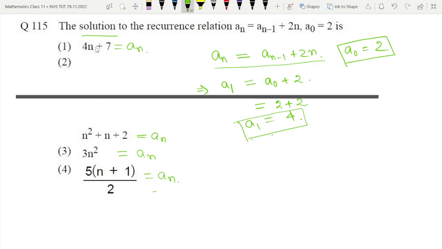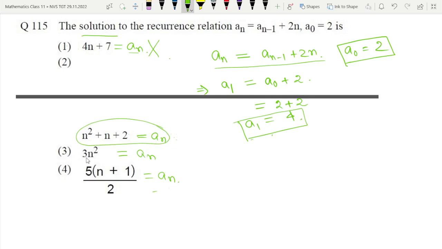If you put n is equal to 1, what a1 will you get? In the left hand side, you put n is equal to 1, 4 into 1 plus 7, that is equal to 11. a1 is equal to 11 you are getting, so it is not equal to 4. So this option is not correct. In option number 2, if you put n is equal to 1, what will you get? 1 plus 1 plus 2, that is equal to 4. So option number 2 we are keeping on hold. This we will see later.